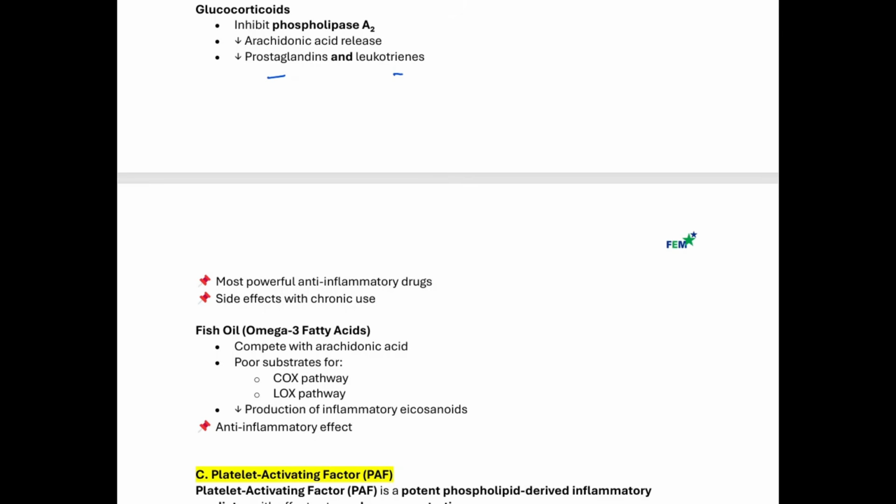It can inhibit the neutrophil adhesion molecule, thereby preventing the neutrophil from leaving the vasculature, thereby leading to neutrophilia. It can lead to sequestration and apoptosis of the eosinophil, thereby decreasing your eosinophils. It can also lead to apoptosis of the lymphocytes, thereby decreasing your lymphocytes. So this drug is a powerful anti-inflammatory drug. And of course, there are side effects with chronic use. So the reason why most of the time we don't want to use it in the long run is because of the side effects. Remember, side effects can include osteoporosis, immunosuppression, it can lead to diabetes, and many more.